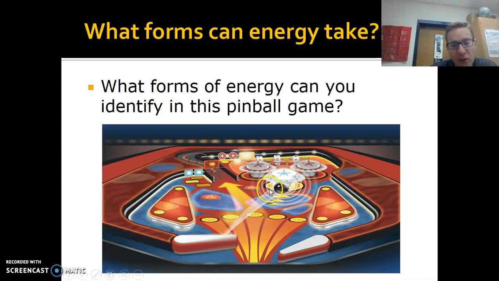So some of the forms of energy, if you were thinking, you have mechanical energy because the little paddles are moving. The ball moves around, bounces off. That's mechanical energy. You might have light energy. Once it hits something, it starts to light up. You could have sound energy. You could hear the ball running. Maybe it has a bell in there. There's also electrical energy that makes the whole game work. So there's all kinds of different types of energy in this pinball game, and it's all going from one form to another.